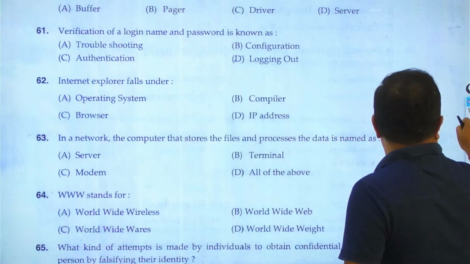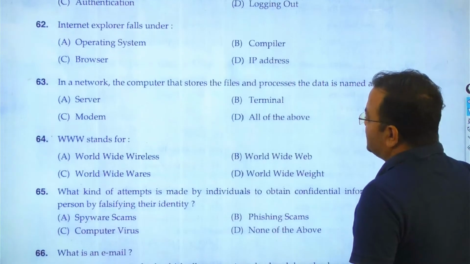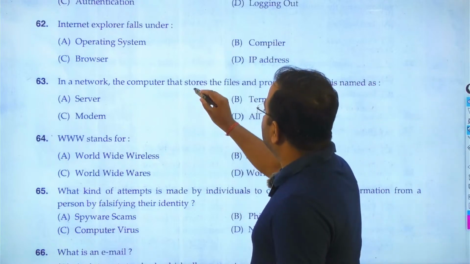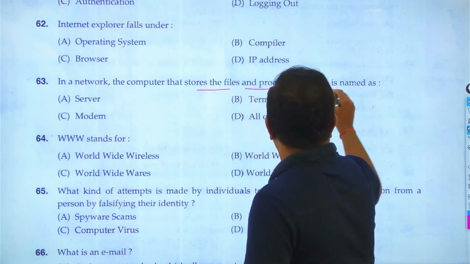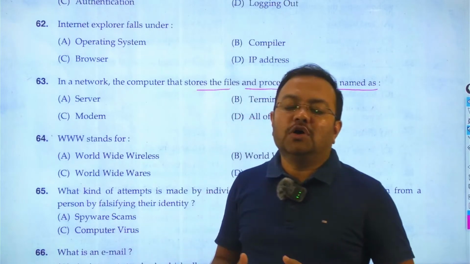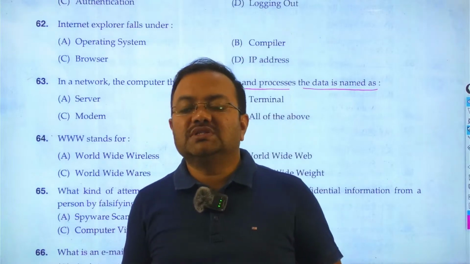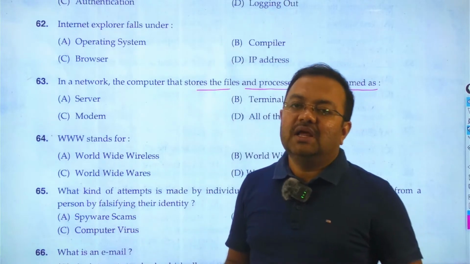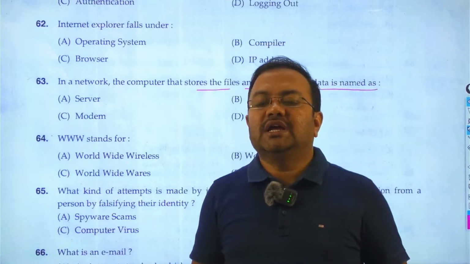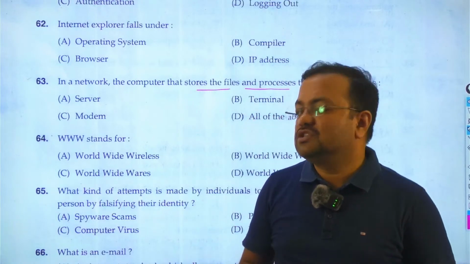Then goes to question number 63. In a network, the computer that stores the file and processes the data. So in a computer network, some powerful computer systems are connected through which it can manage the email, it can manage the files, it can manage the database, it can manage different types of applications also.